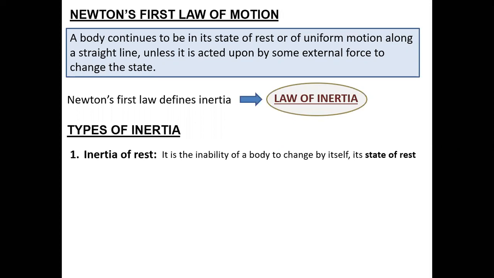Sir, a book kept on the table is at rest with respect to the table. Okay, any other example? Any object kept on a certain thing. Any other which defines inertia of rest? I cannot think of one right now.